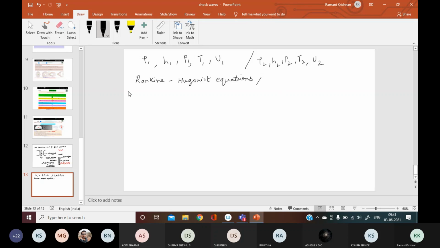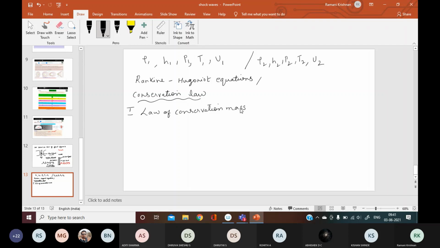So to derive these Rankine-Hugoniot equations, we need the three basic conservation laws. Conservation laws we should know. So this is going to help you to score marks here. First one, law of conservation of mass, the same statement, nothing changes here.